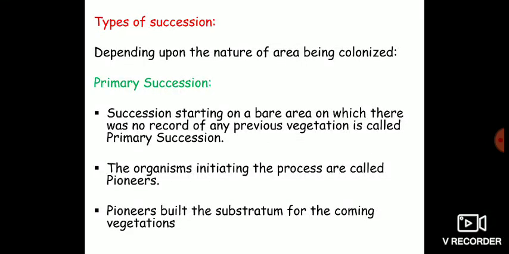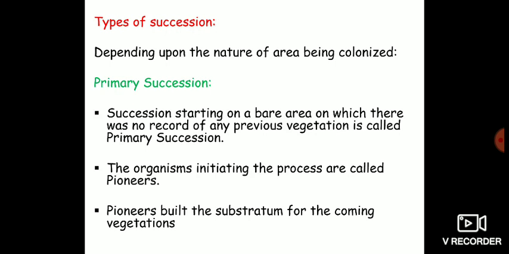Hello dear students, today we are going to deal with the types of succession, and before we get started, let's take a look at what we have so far discussed about succession. In the previous part, I told you that succession is an orderly and sequential process in which one plant community is being replaced by another plant community till a climax community is achieved over a period of time. Without consuming much of your time, I will directly move on to the types of succession.